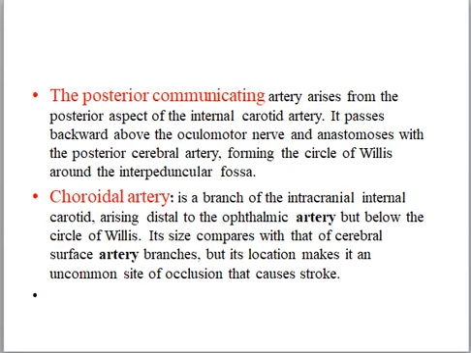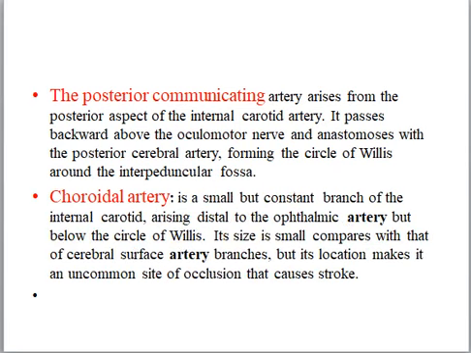Coming on to the choroidal artery. Choroidal artery is a small but constant branch of the internal carotid artery, arising distal to the ophthalmic artery but below the circle of Willis. Its size is small compared with that of cerebral surface artery branches, but its location makes it an uncommon site of occlusion that causes stroke.